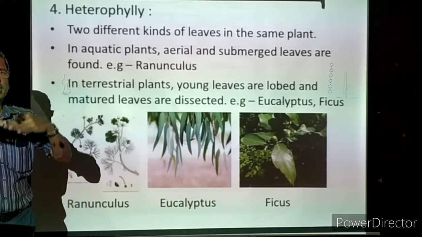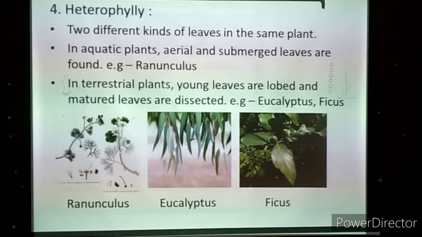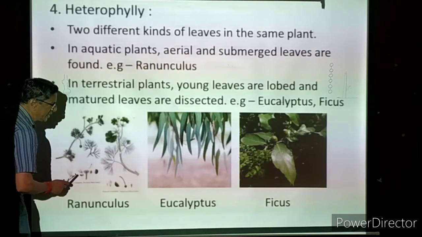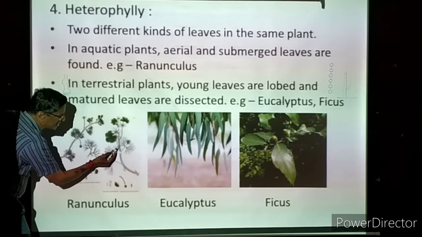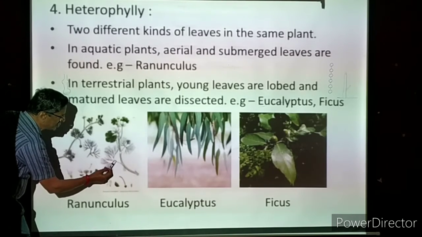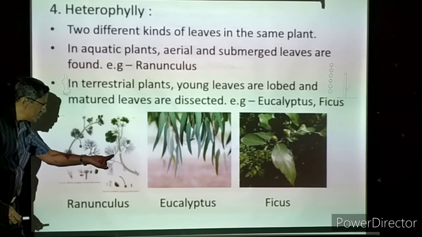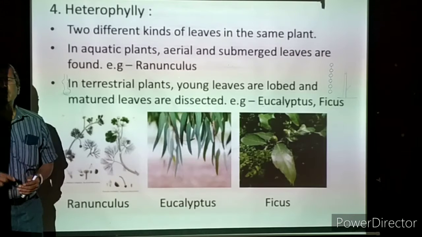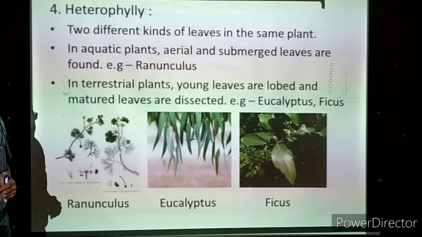Imagine this is the water level. This is the stem immersed in water, and this is the branch. Here the leaves have a stalk, the petiole, but the leaf will be thin and thread-like. The green leaves are thin and thread-like.